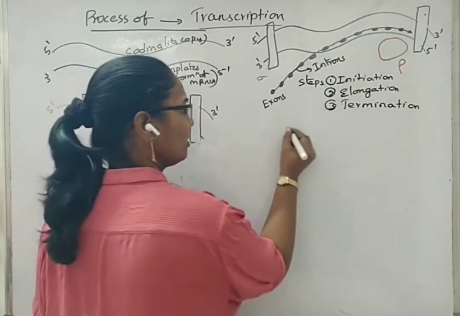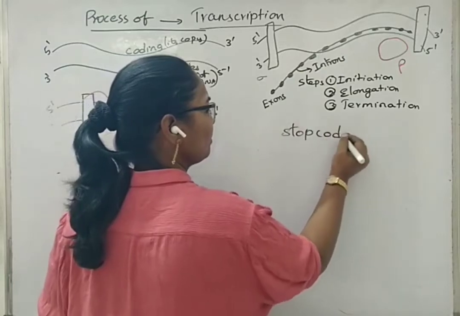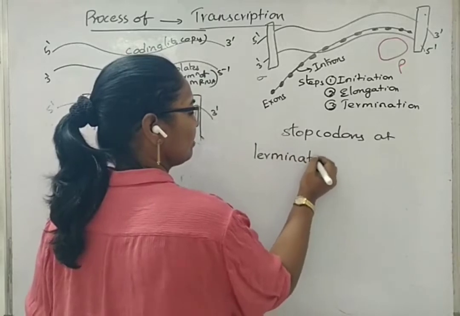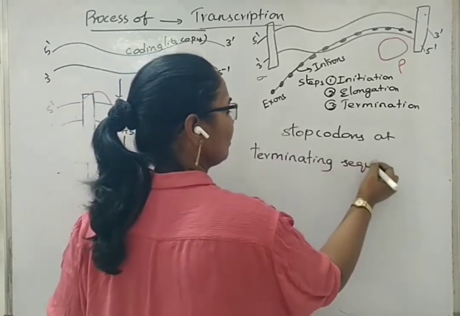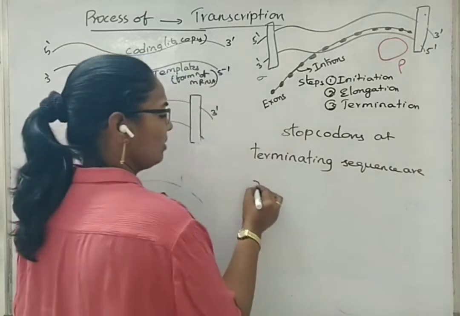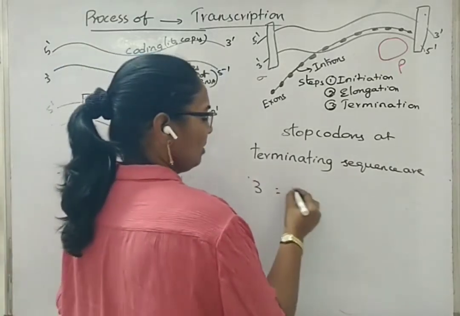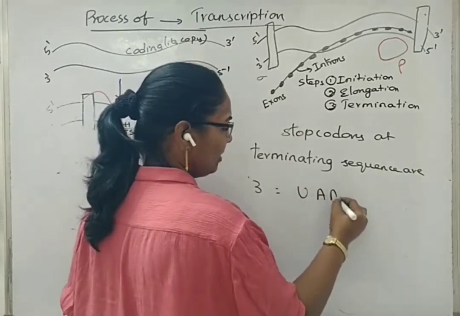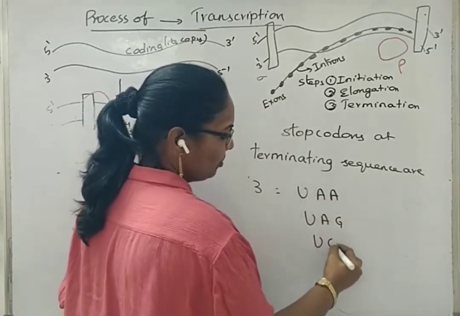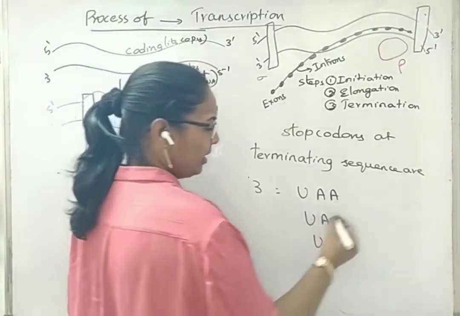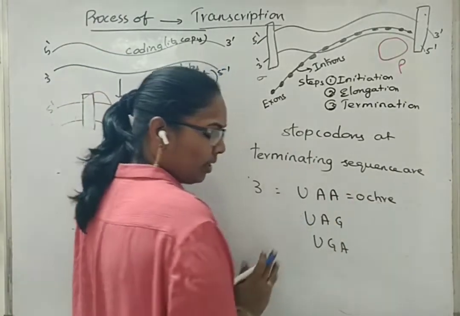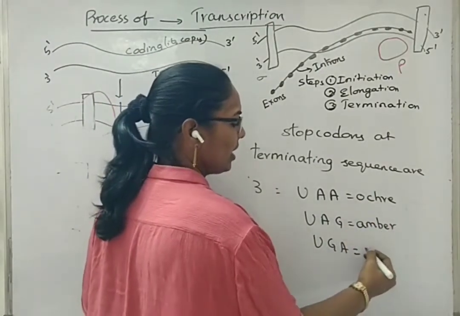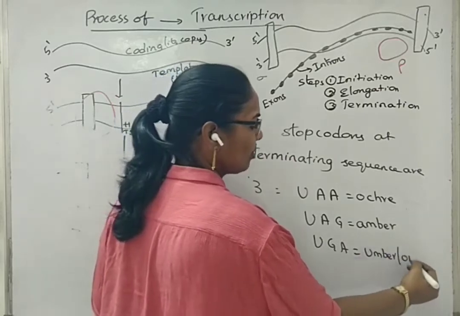So here we can write the stop codons at the terminating sequence. They are 3. What are those 3? The terminating codons are nothing but UAA, UAG, UGA. UAA is also called ochre. UAG is also called amber. UGA is called umber. This we also call opal.